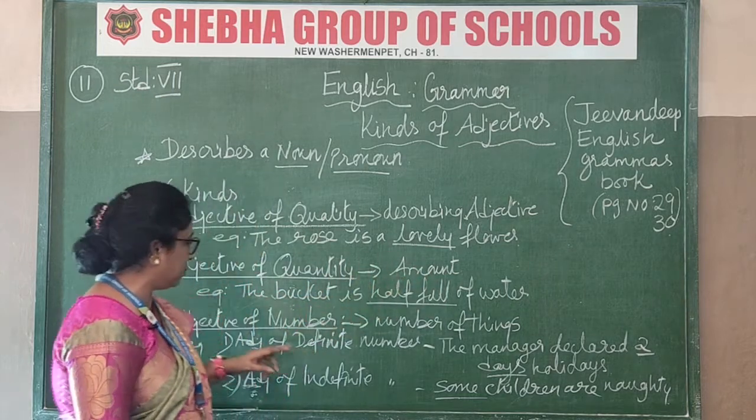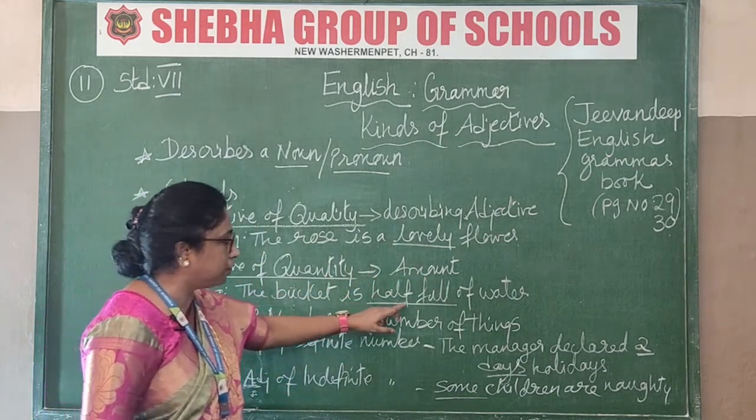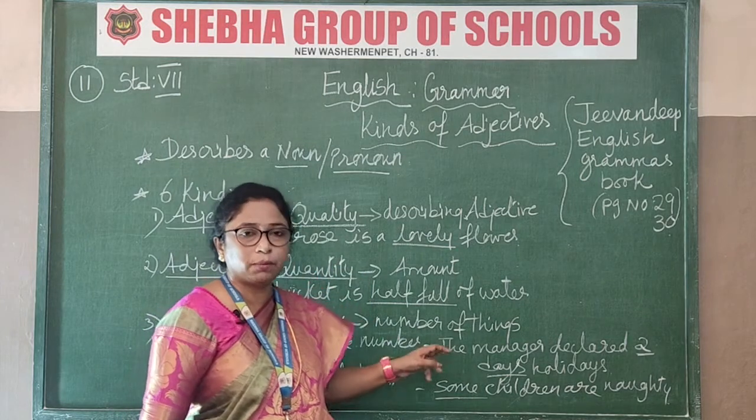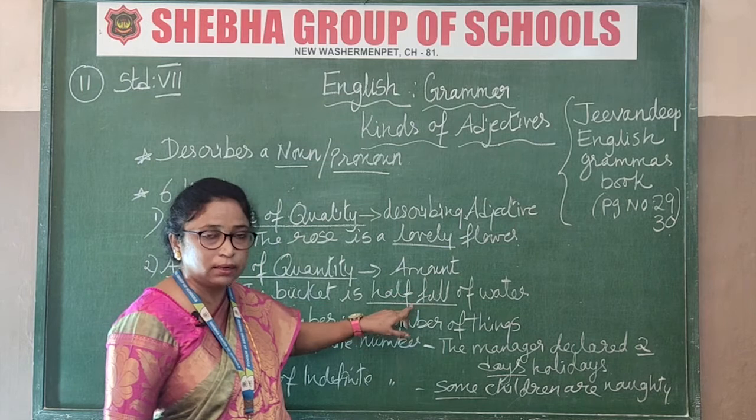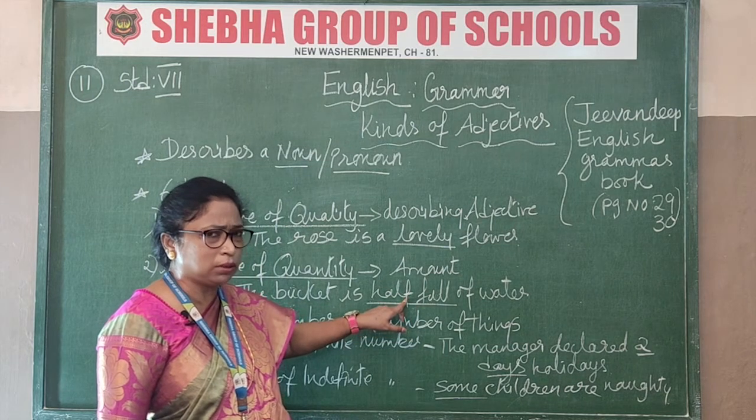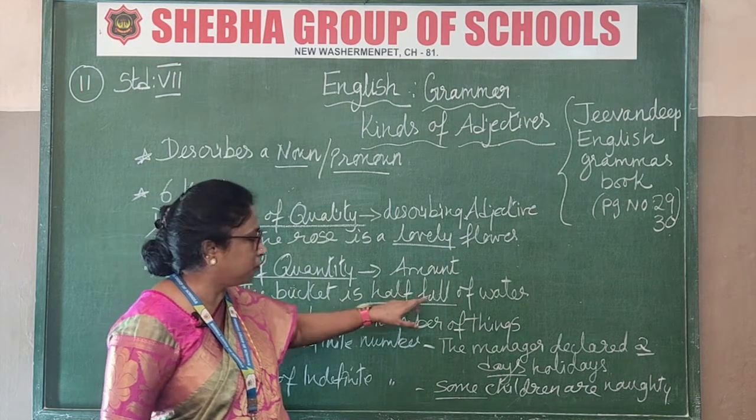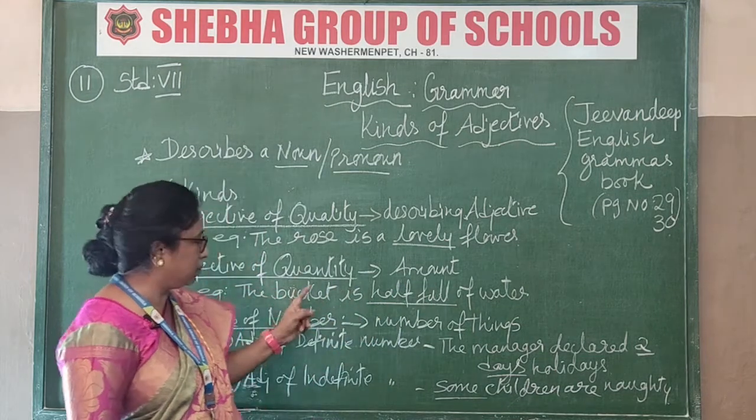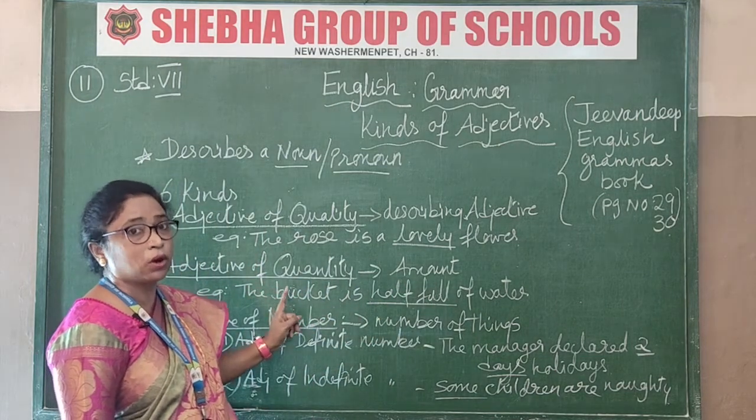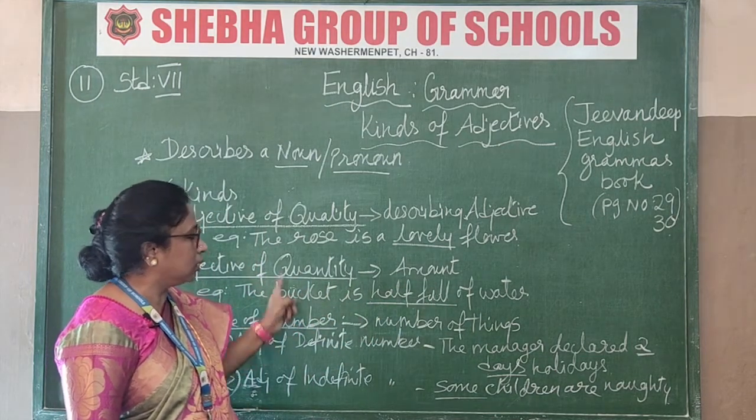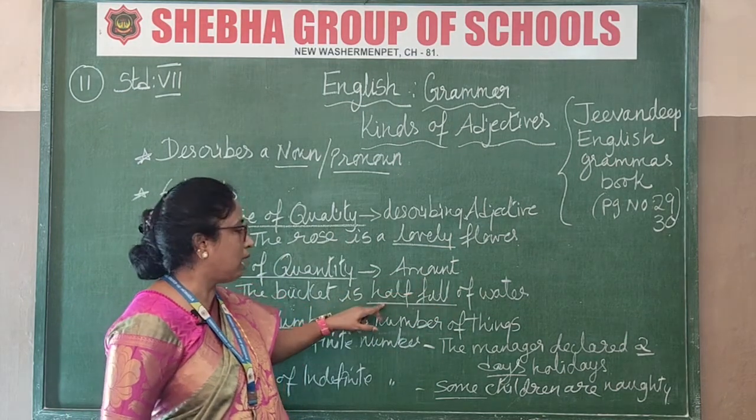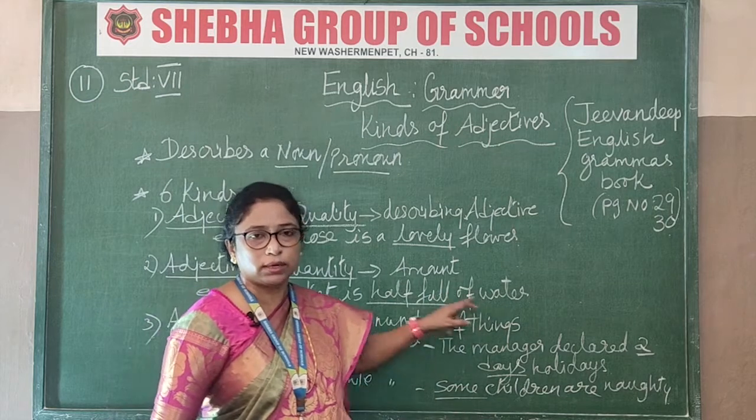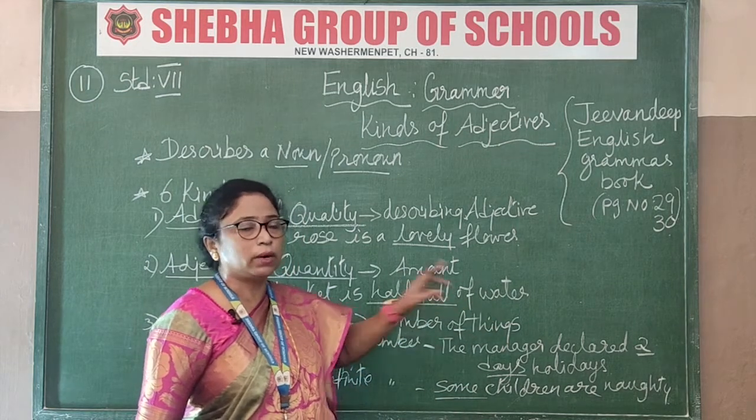Example, see there. The bucket is half full of water. How is the bucket? It is half full of water. So this is again amount. How much water is there? It is half full. The bucket is the noun here, a common noun. That common noun, how much water it has got: half full of water. So got this now, adjective of quantity.